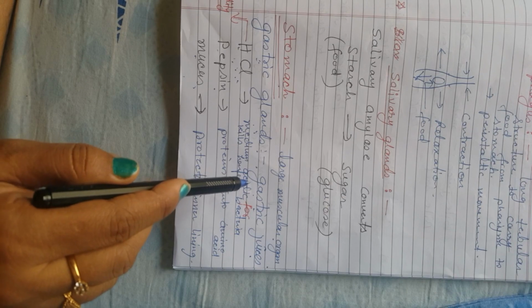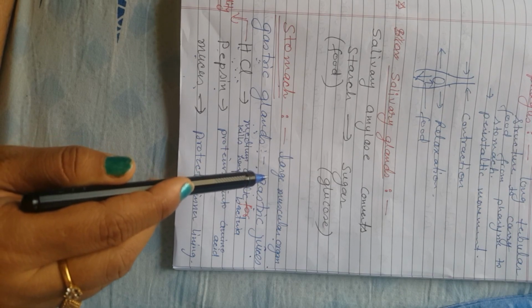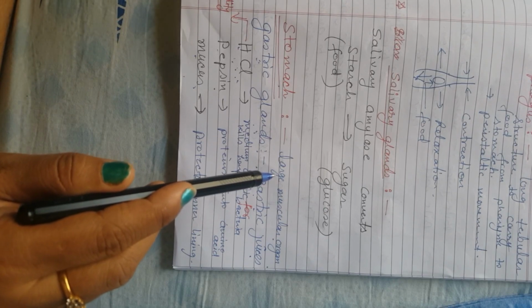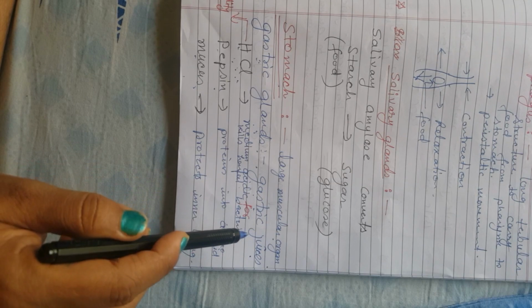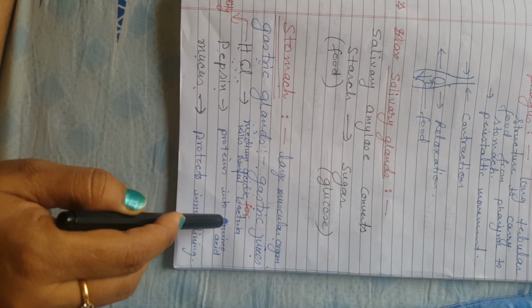We know that we prepare food very cleanly, washing and cleaning it and maintaining hygiene, but there are some microorganisms, bacteria and viruses which enter along with the food into our stomach. So to kill those harmful bacteria, HCl is sufficient. So this HCl kills the bacteria.